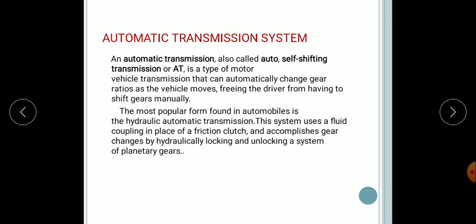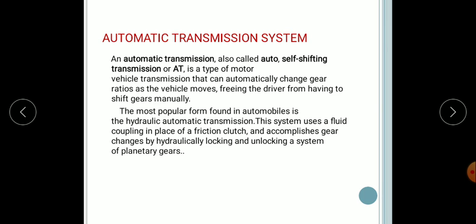So in automatic transmission we do not need to shift the gears manually. The gears are driven with the help of the speed of the vehicle. The gears engage and disengage automatically with the speed of the vehicle.